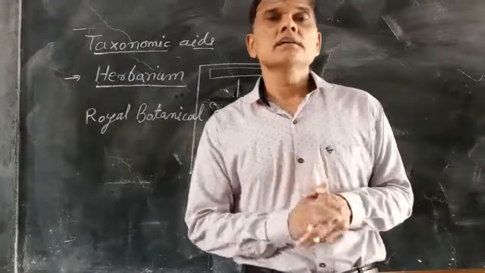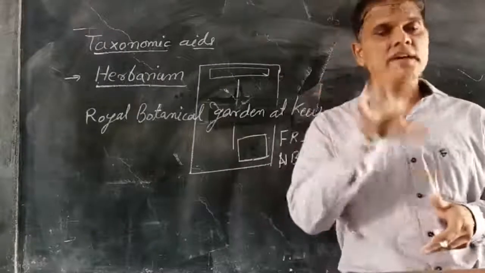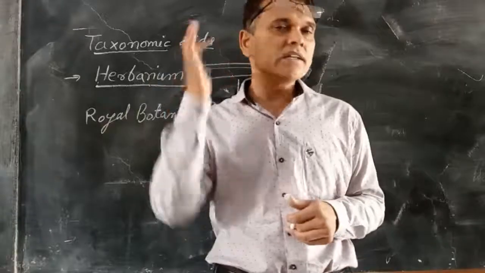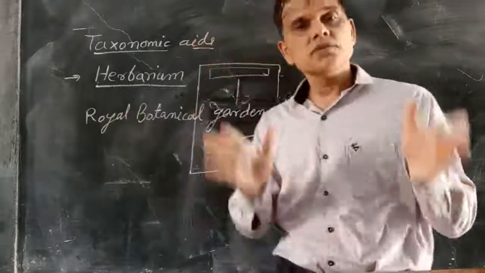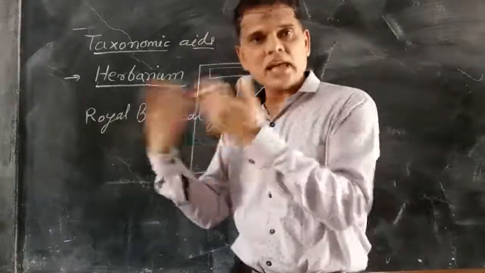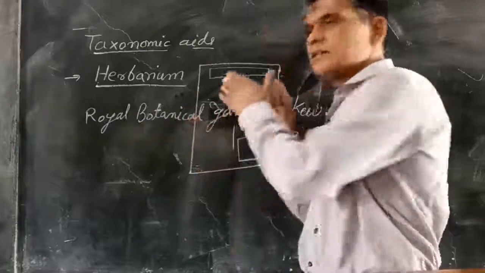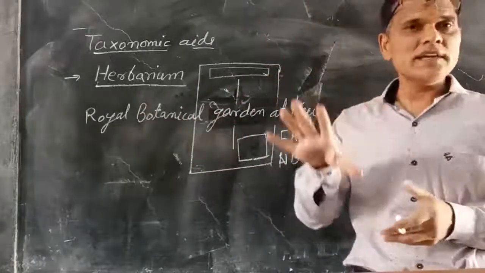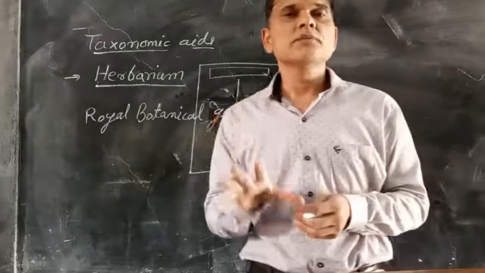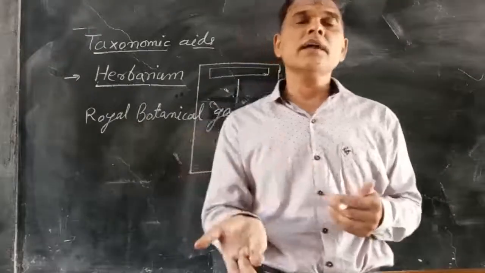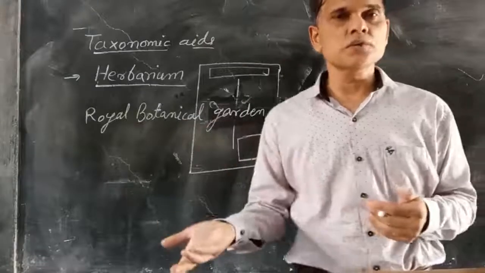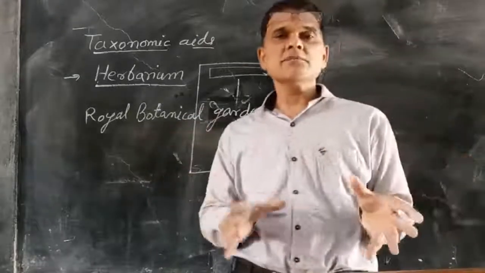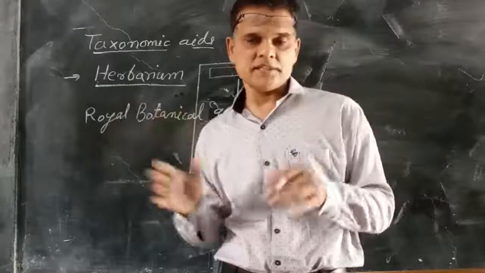These are particular places inside India, and outside India it is the Royal Botanical Garden, which is like a library. These are herbaria. So the Royal Botanical Garden is the largest or oldest herbarium of the world. Inside India, the FRI, Forest Research Institute, Dehradun is there, where different plant specimens are collected together and placed.